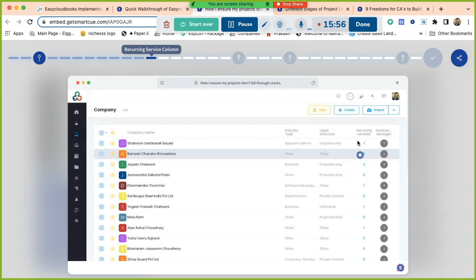If I click this number, it will open the menu. This menu will provide you the recurring service. Now you are supposed to link the number of services being offered to Ramesh Chandra Srivastava. Once you do that, you are supposed to add it. Now what is happening is that those services are linked with the company. After that, what will happen on the project menu? Projects will be getting automatically created as per the recurring pattern provided.